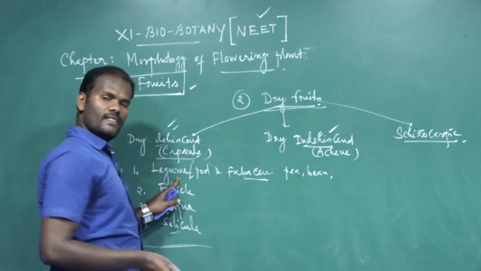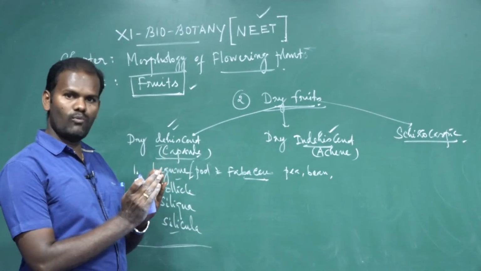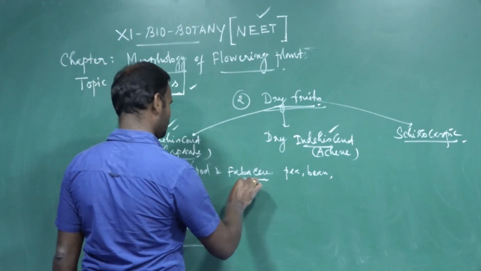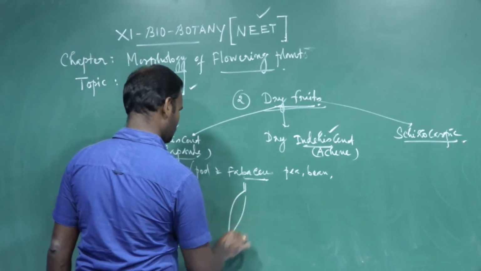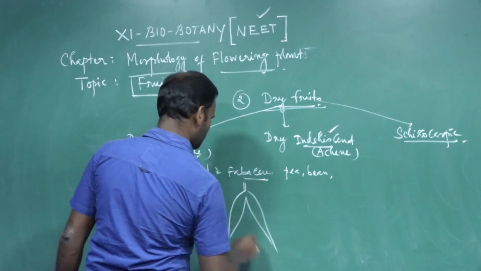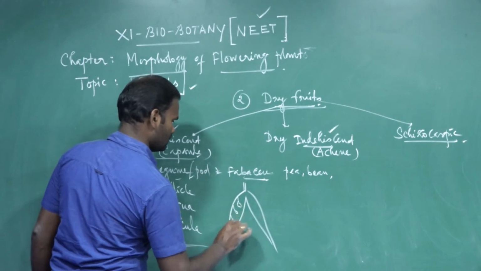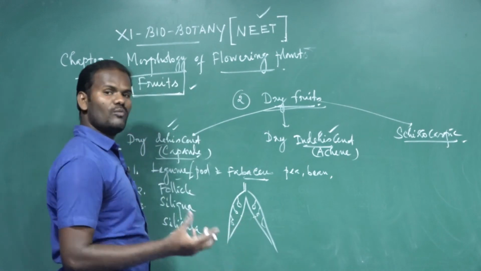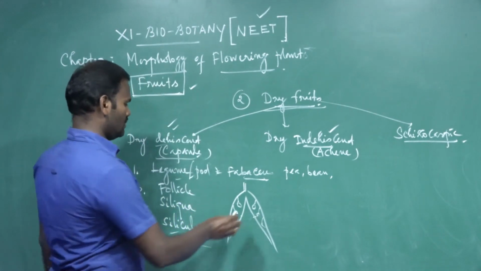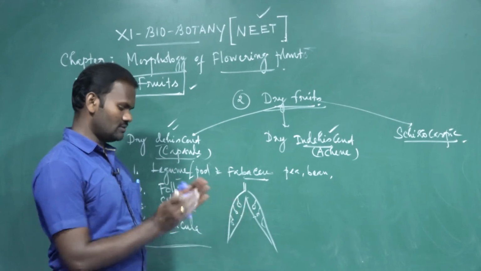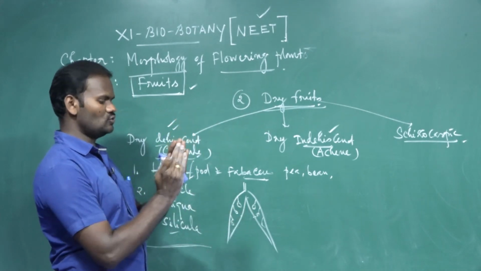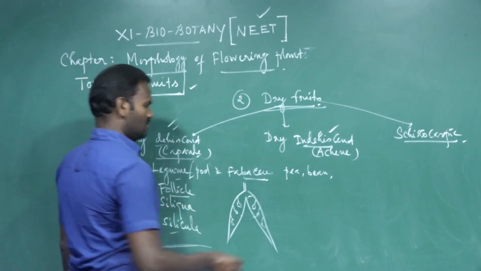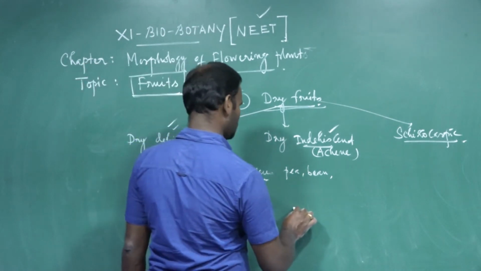In legume, the fruits dehisce along both sutures, both the ventral and dorsal sutures. Both sutures means both the margins dehisce, from the base to the apex. Legume is also called pod. Follicle dehisces along only one suture.